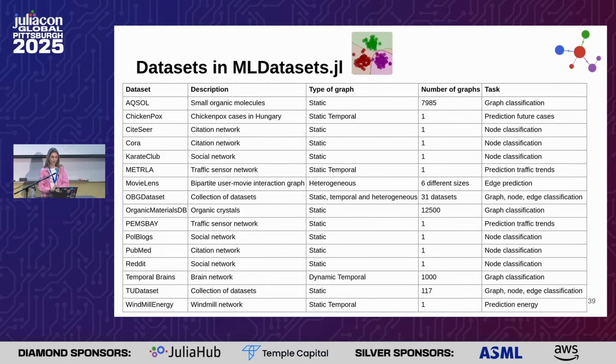We support the datasets that are contained in MLDatasets.jl. There are all these graph datasets. So we support static, temporal, and heterogeneous datasets. Some of them are collections of datasets, like the TU dataset and the OGB dataset.